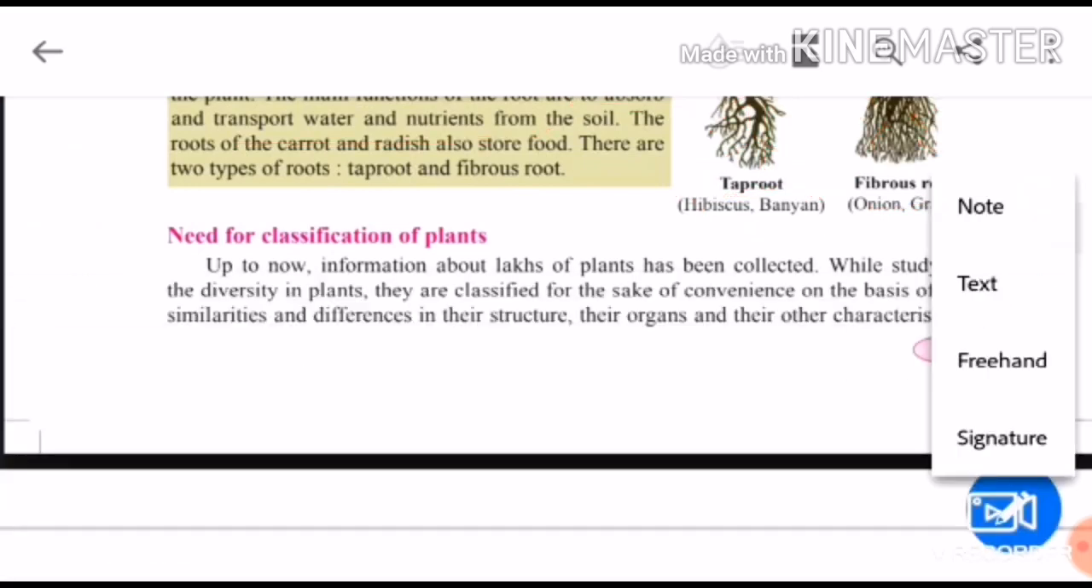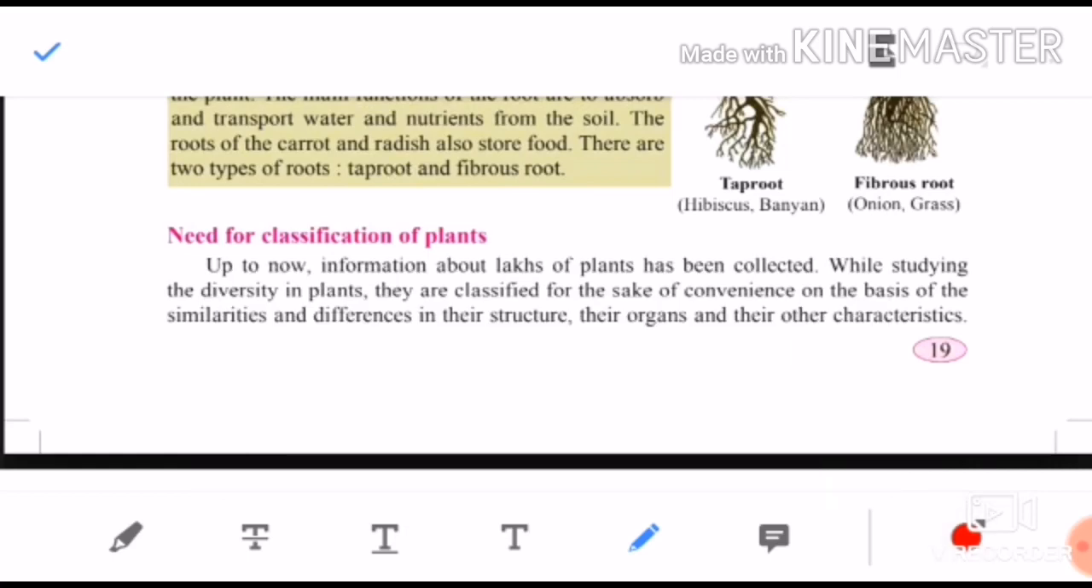Children, lakhs of plants are there whose information is collected. So how are they classified? They are classified on the basis of similarities and differences. Some plants have something same in them, some plants have something different. So on the basis of that, what is same, what is different in their structure and their organs, they are classified. So very easily we can remember them. So the need for classification is very important, so that we can remember and identify them easily. So till here only we will see.